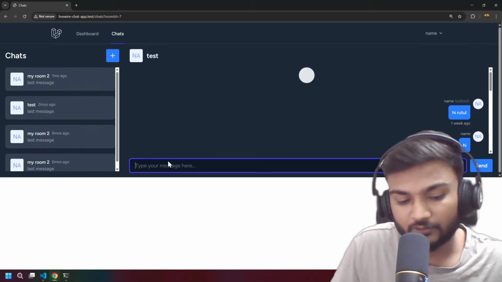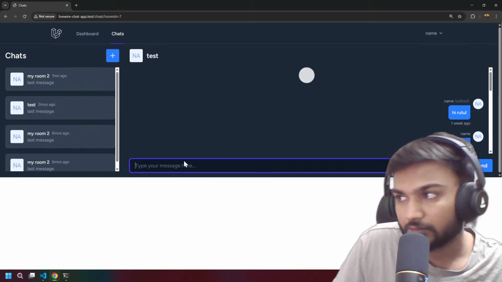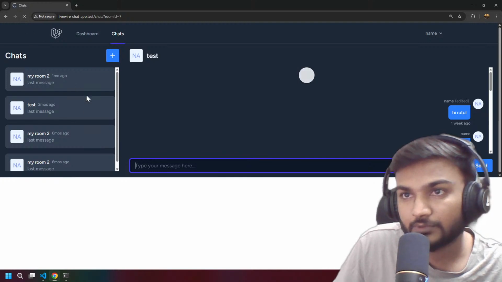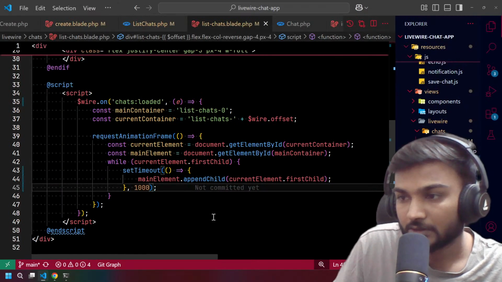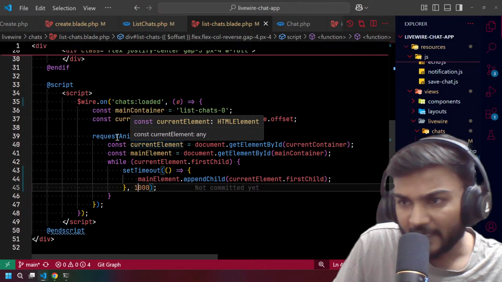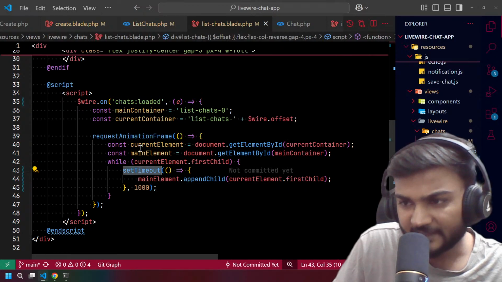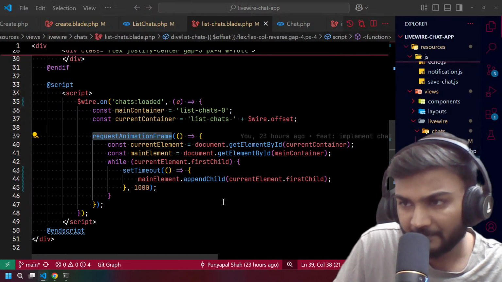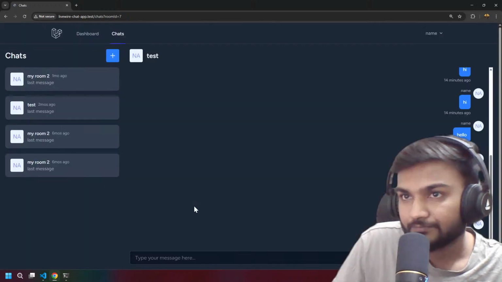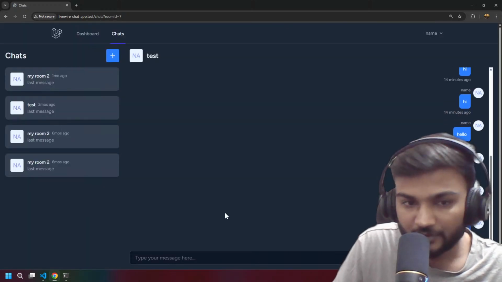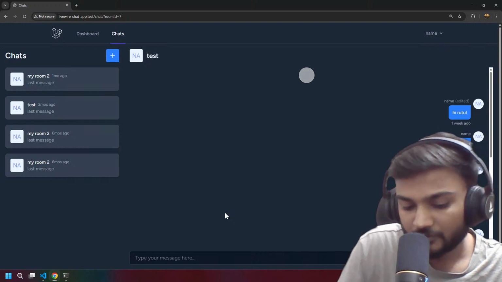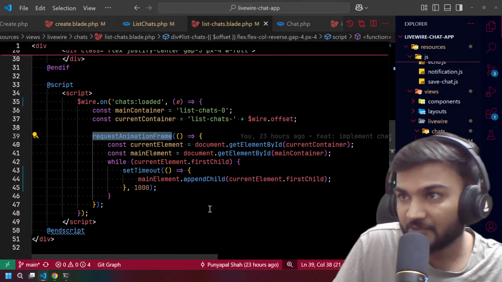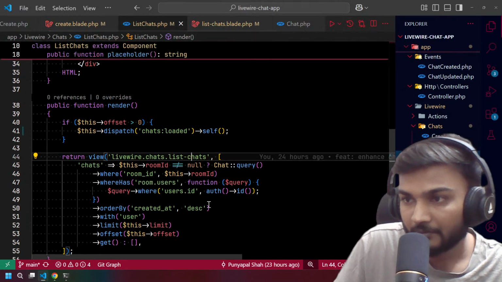I think let's close it and reload it. Oops, this is not even reloading. Whoa, what did we do? We cannot use setTimeout inside the request animation frame. I don't know, but yeah, we are going to try again. Okay, this is actually getting stuck, so we must have some error on the PHP side. I don't know, it can be.